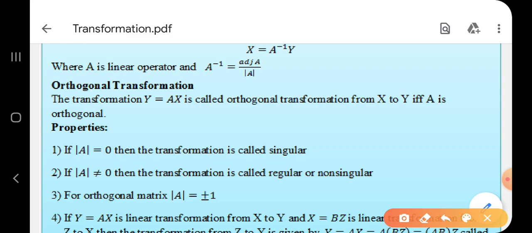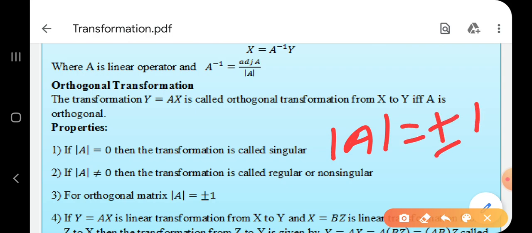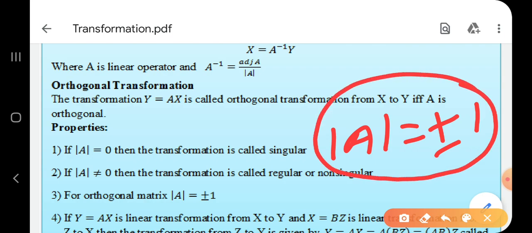Now, if matrix A is orthogonal, then determinant of A is equal to plus or minus 1. Now there may be a confusion in your mind, why this?